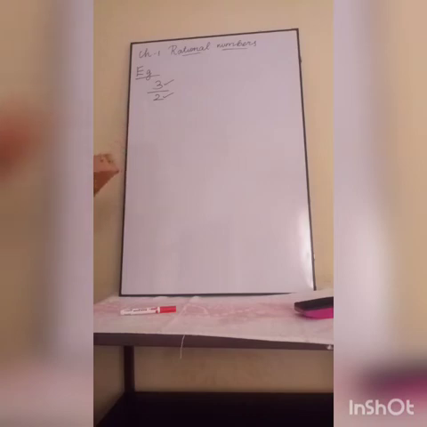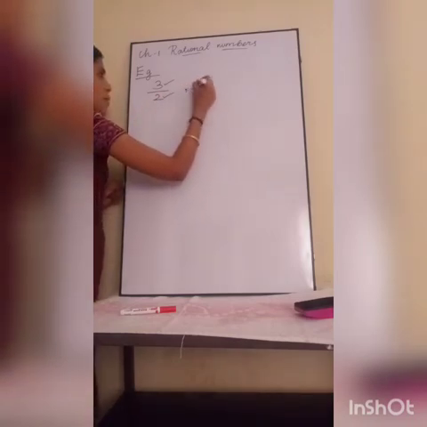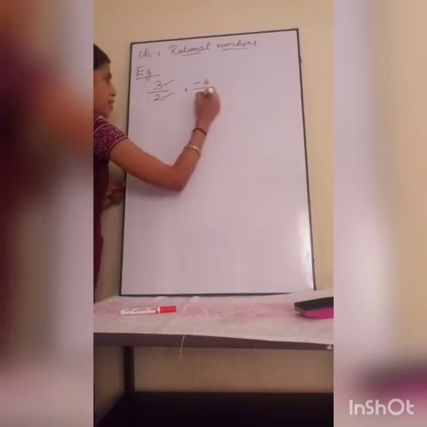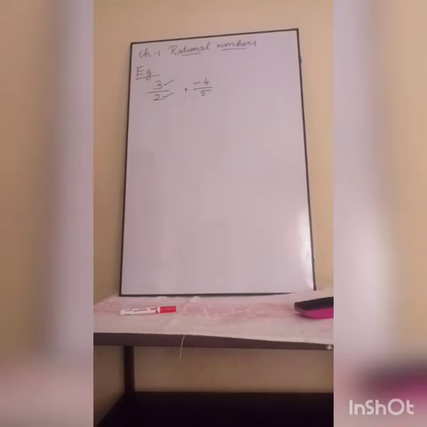So 3 by 2 is a rational number. One more example, -4 by 5. Here -4 is a negative integer, 5 is a positive integer. So both are integers and the denominator is not equal to 0.